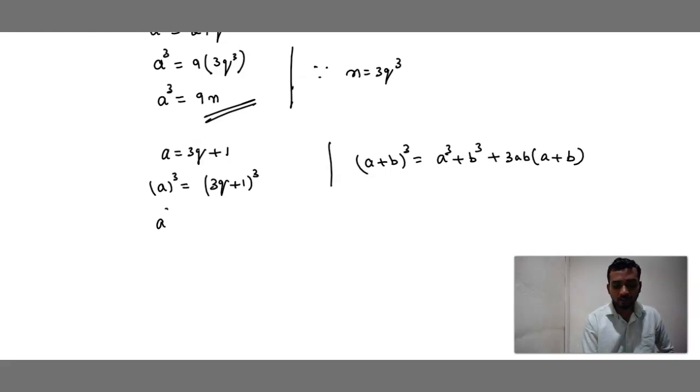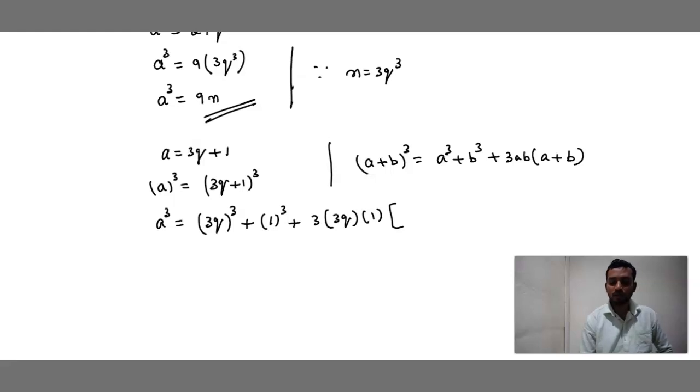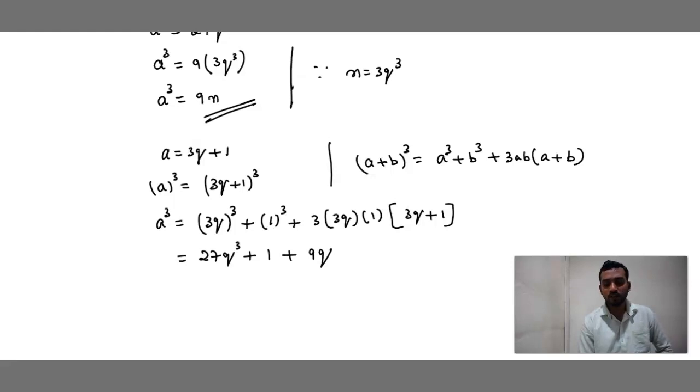Done? a whole cube is a cube. What is a cube? 3q whole cube. a cube plus b cube, 1 cube, plus 3 into a, a is 3q, b is 1, into (a plus b). What is a plus b? 3q plus 1. Now simplify this. 3 whole cube means 27 q cube plus 1 cube is 1, plus 3 threes are 9, and 3 into 3q is 9q, 9q into 1 is 9q, into 3q plus 1.